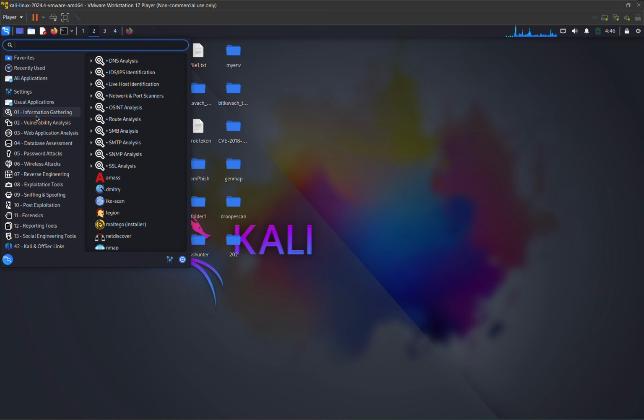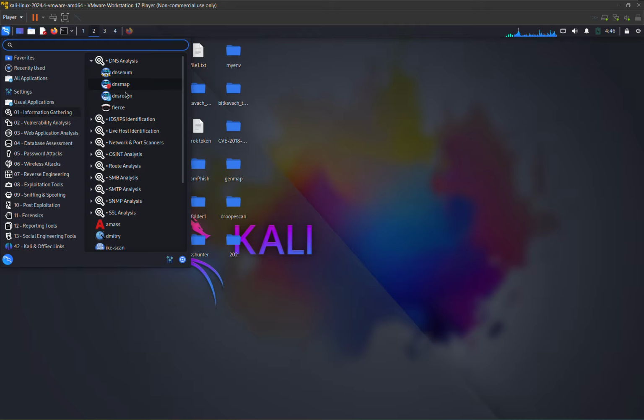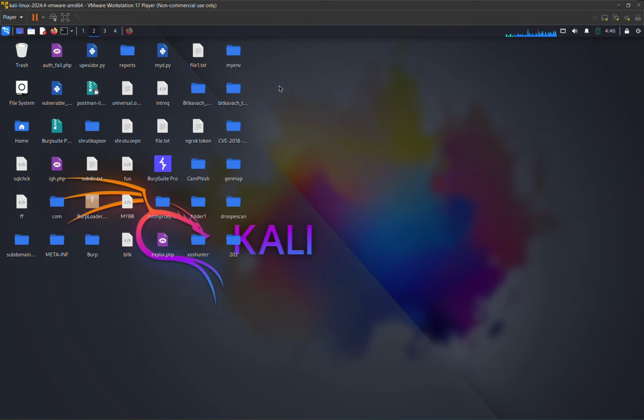These are the categories of tools, and in each category we have a lot of tools. If I click on DNS analysis, we have tools for it. If I come to IPS IDS identification, we have tools for it. So we already have many tools. If you want to install any tool separately which is not in the list, you can do that also. We can download tools easily. We can directly clone the repo.